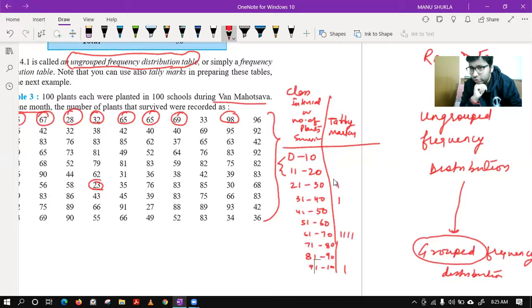Sir, in the book, the first category is 20 to 29, and after that, it started from 30 instead of 29. Very good, Vaishnav. You have got a point which we have to discuss. You are saying, sir, they are not starting at the same point.